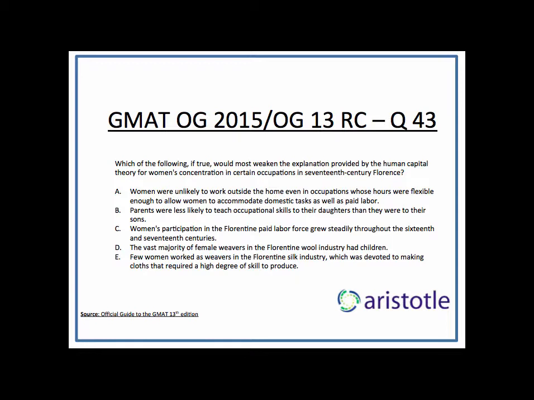A says women were unlikely to work outside the home, even in occupations whose hours were flexible enough to allow women to accommodate domestic tasks as well as paid labor. That looks like the perfect answer actually, because the human capital theory says women could not take up certain jobs because they had to stay at home. But A says even if women had the option of going to work outside without affecting their work at home, even then they wouldn't have taken up those jobs. So there is something else that is stopping women from taking up those jobs, which is not the fact that they cannot leave the house. So A is a perfect weakener if you ask me.